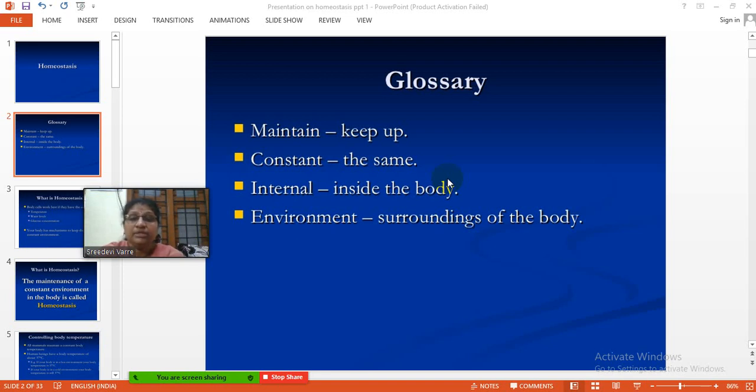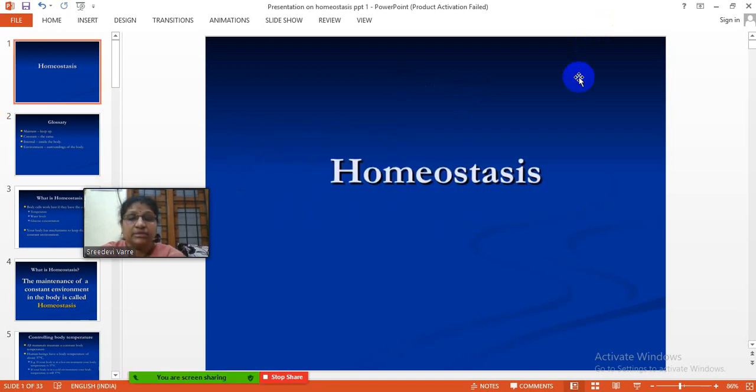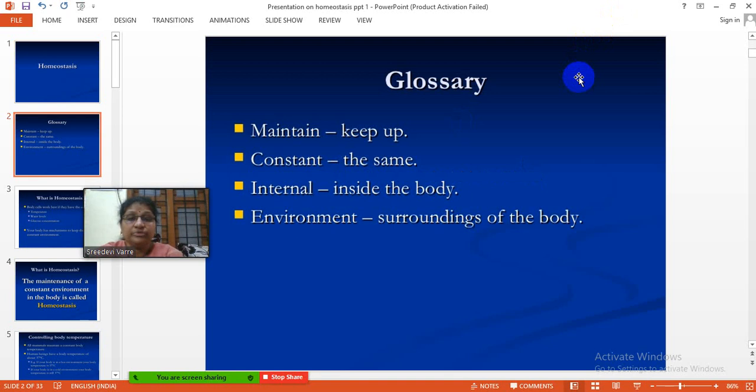Good morning to all. Today we are going to discuss homeostasis. What is homeostasis and what are the things which we are going to discuss in today's class? So, a glossary about homeostasis.